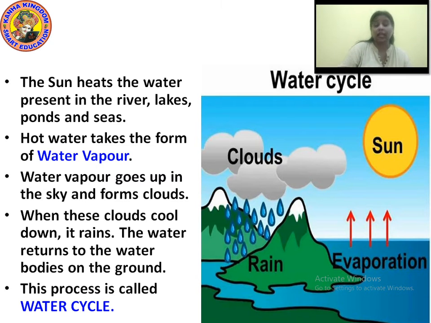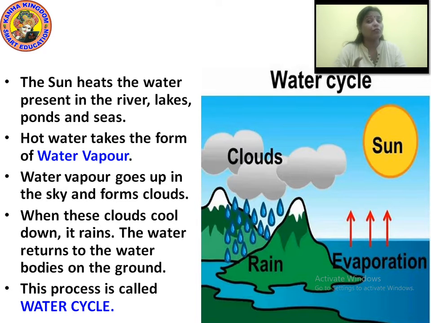Now let's repeat what the water cycle actually is. The sun heats the water present in the river, it rises up and takes the form of water vapor. Water vapor goes up to the sky and takes the form of a cloud. When the clouds get cooled down, it rains. It rains, then the water comes back to the ground. This whole process is called the water cycle.